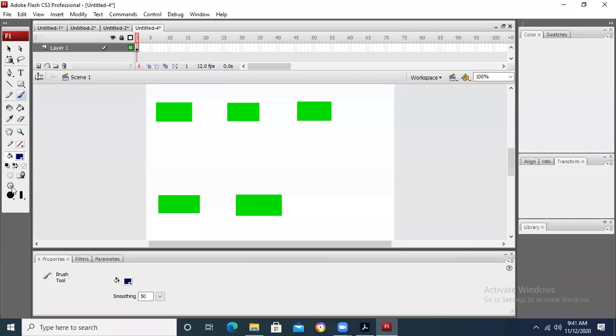The first option is normal. I'll take a simple, rounded design. First is paint normal. What is going to happen in paint normal? It will be applied over an object. Now if I select paint fills,